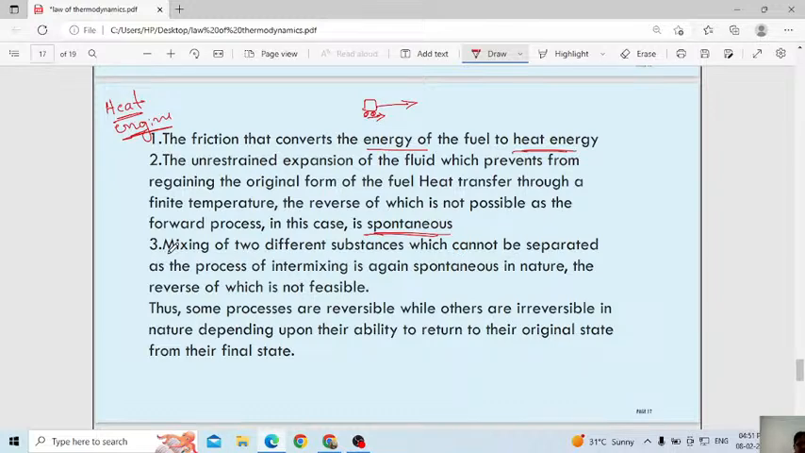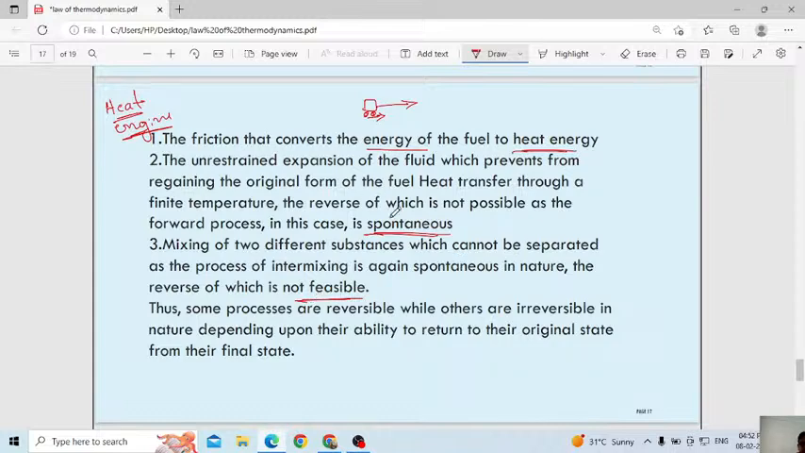Okay. Then mixing of two different substances which cannot be separated, as the process of intermixing is again spontaneous in nature, the reverse of which is not feasible. Not feasible means it is not possible. Here, take the combustion of fuel, petrol, diesel, everything. Petrol and diesel are made up of chemicals. When you ignite, what will happen? They will start burning. When they start burning, there is some process that will happen.